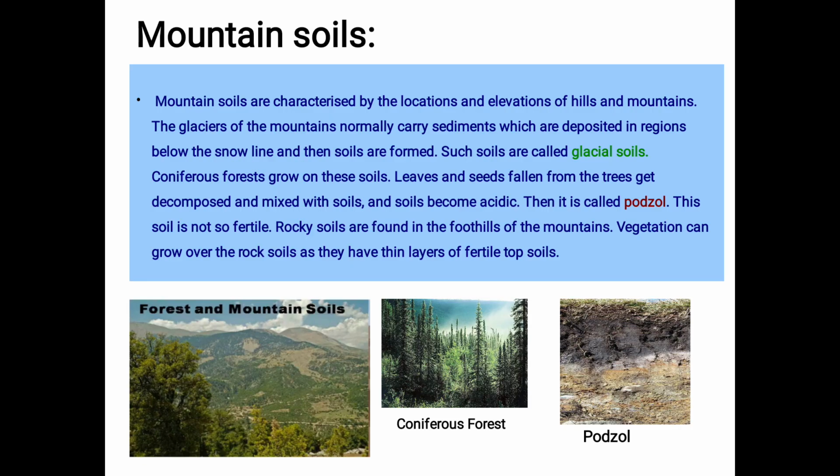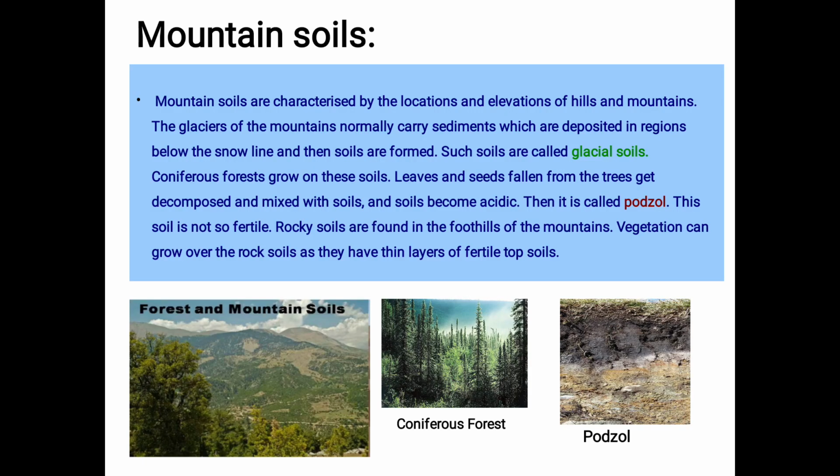Mountain soils, coniferous forests. The trees are very tall, and their leaves are cone shaped, so that when there is a snowfall, the snow doesn't press on them, it just falls. So that type of forest, in which such trees grow, is called a coniferous forest. And in this type of soil, these trees or forests grow very well.